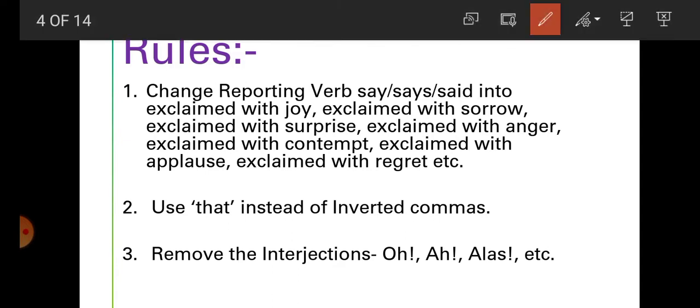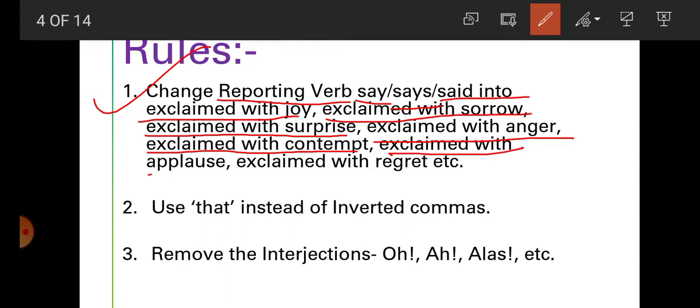Rule number 1: change the reporting verb say, says, said to into exclaimed with joy, exclaimed with sorrow, exclaimed with surprise, exclaimed with anger, exclaimed with contempt, exclaimed with applause, exclaimed with regret, etc. Students, it depends upon the meaning of the sentence what we are going to use in the reporting verb.